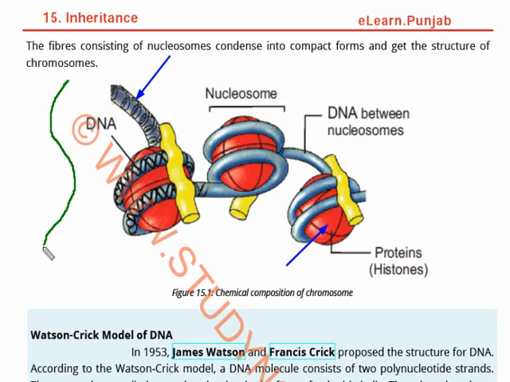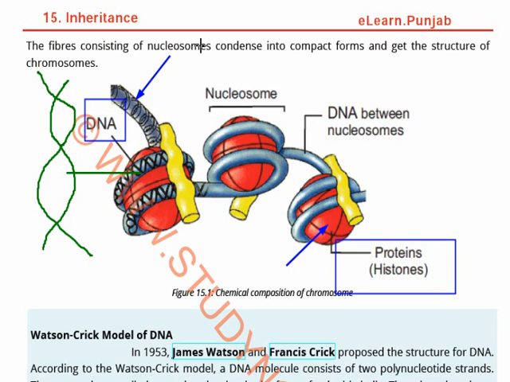The structure of DNA is like this. Can you see this structure here? Yes. This structure of DNA is wrapping the proteins, and these proteins are known as histones. So this is the DNA here. This is the DNA. These are the histone proteins, and together they are known as nucleosomes. And the DNA is present in the form of a string, so it is present between the nucleosomes also.